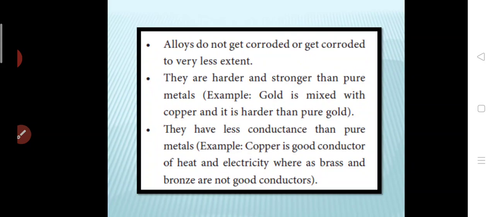Alloys also have less conductance than pure metals, because copper is a good conductor of heat and electricity, whereas brass and bronze are not good conductors. That is useful for utensils, which are very easy for us to use since alloys do not have good conducting property.